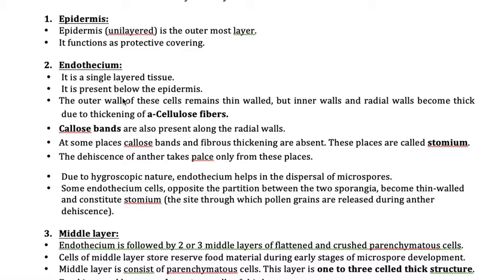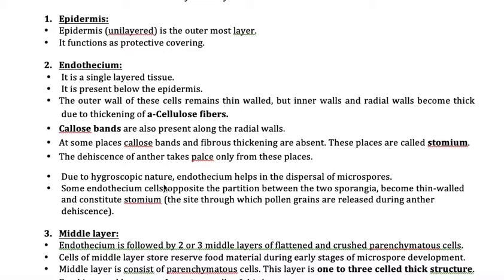Now the second important point of the endothecium is, these cells are hygroscopic in nature. Very important question. Why? They have the capacity to absorb the atmospheric moisture content. So the tissue which has the capacity to absorb the atmospheric moisture is called a hygroscopic cell, or hygroscopic tissue.